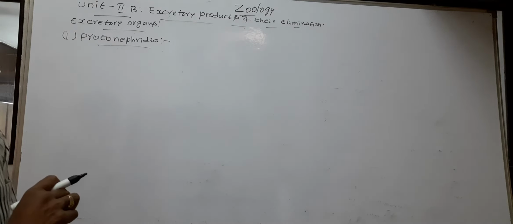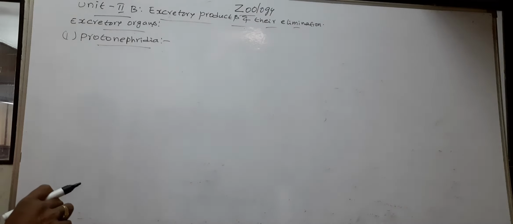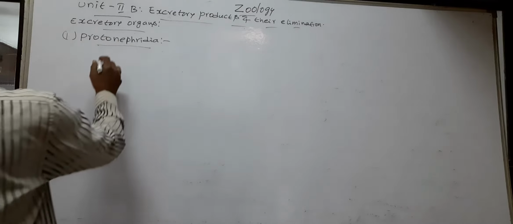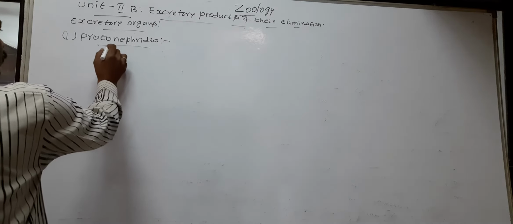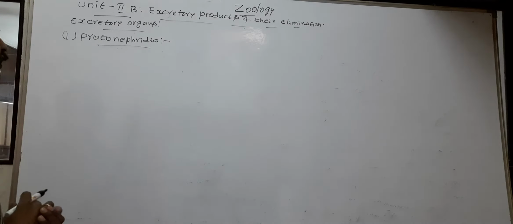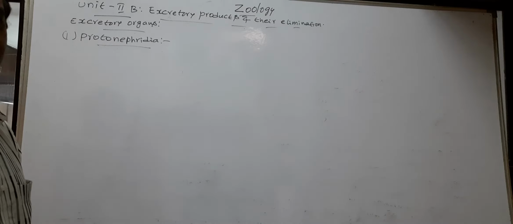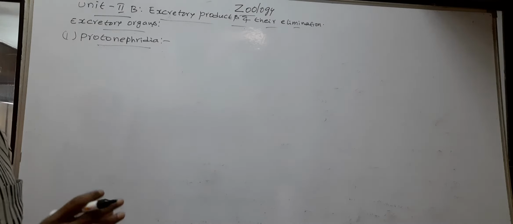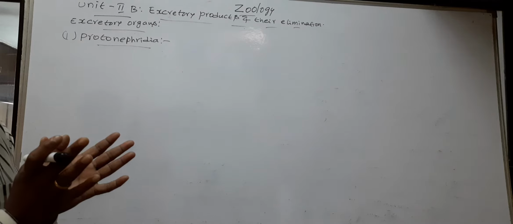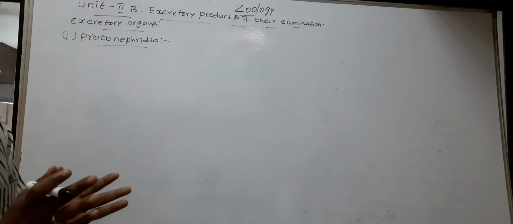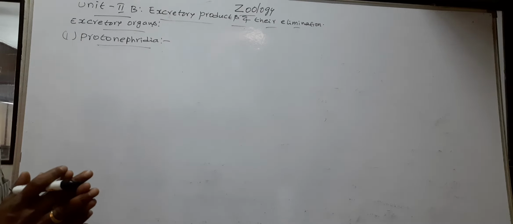Tubular protonephridia end with a cell, closed with a cell called flame bulb.